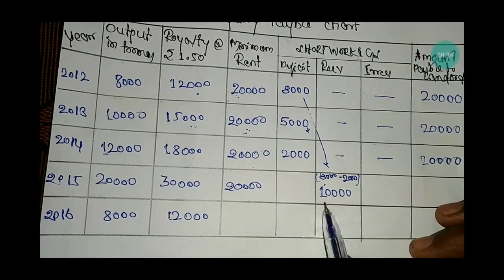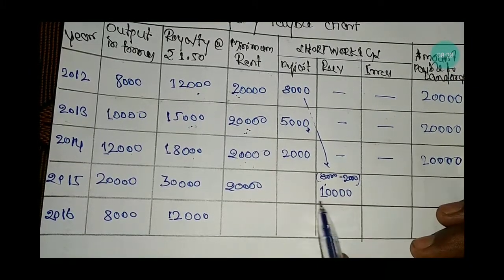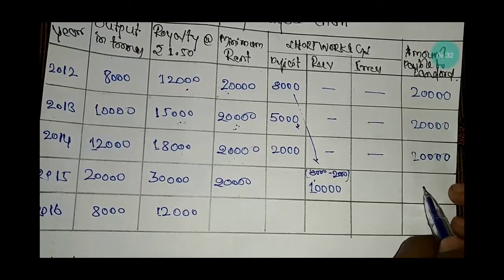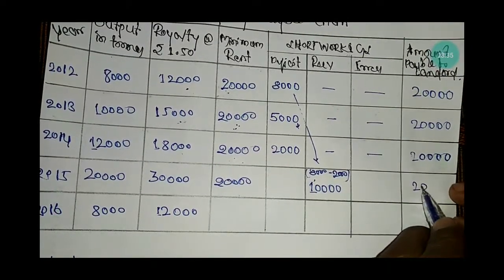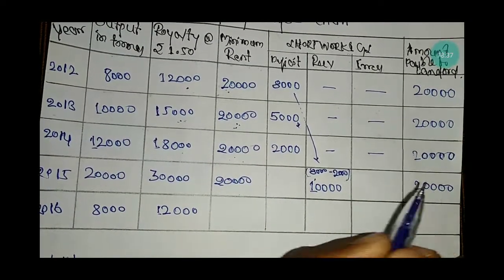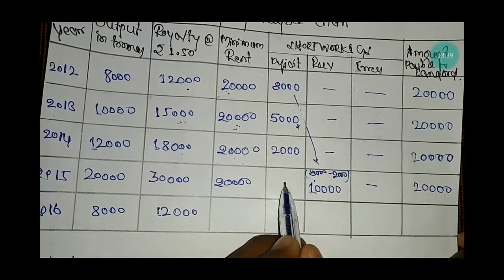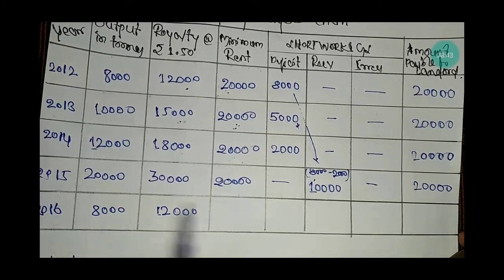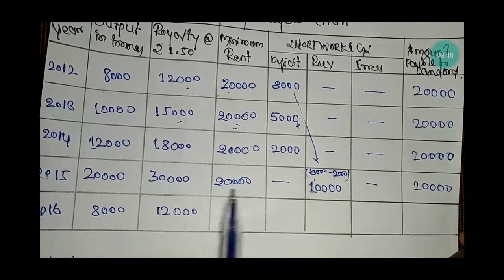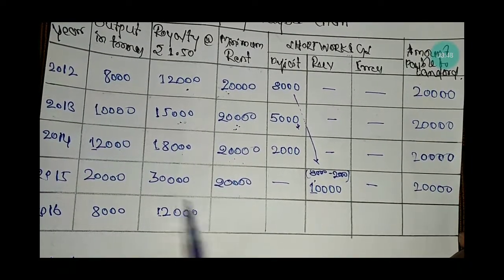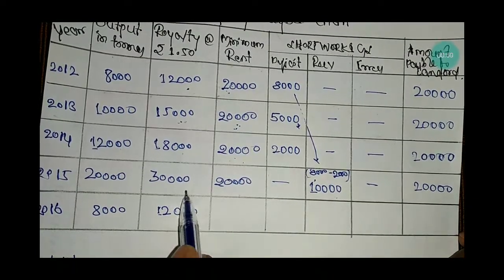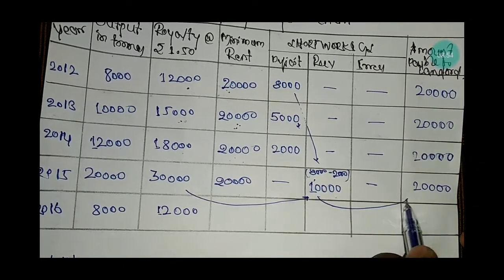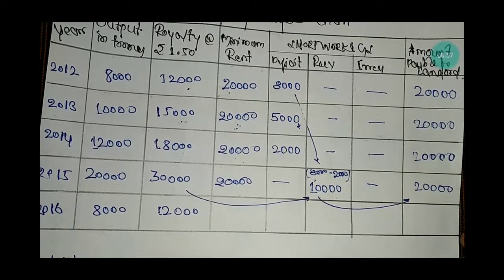Total amount recovered in the year is 10,000. So the amount payable to landlord is 20,000, because there is no recovery, there is no deficit. The amount payable to landlord is 20,000 because the royalty is more than the minimum rent. But out of 30,000, we recovered 10,000, and the remaining 20,000 will be payable to landlord.